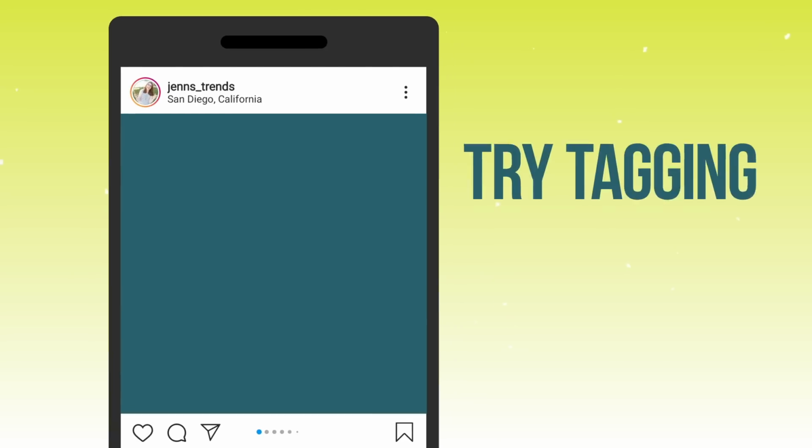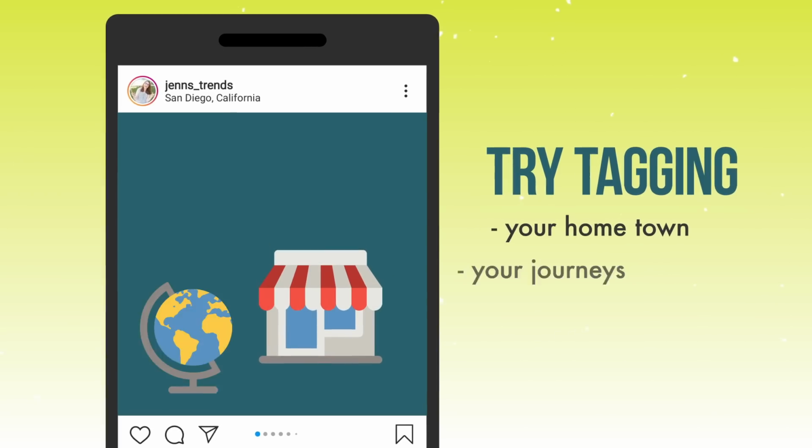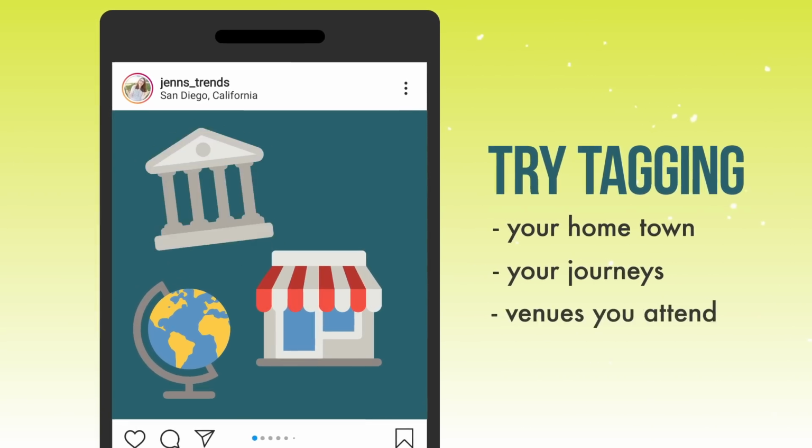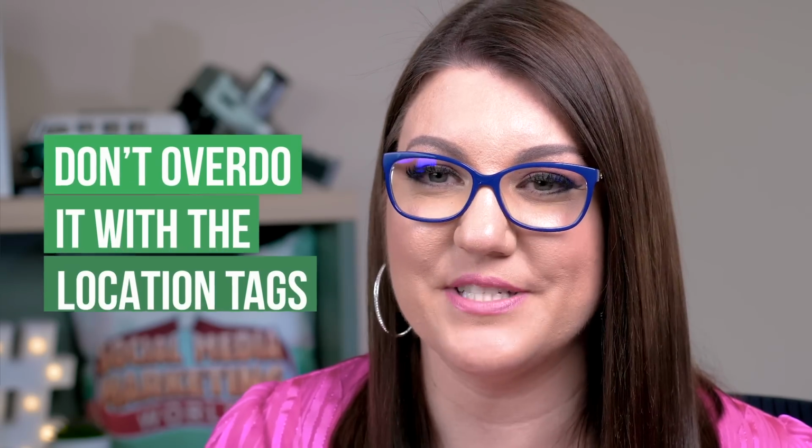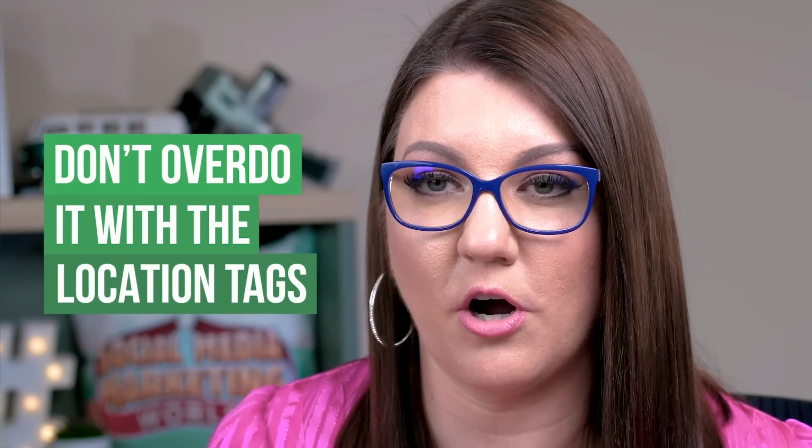If your business doesn't have a physical location, you can use tags in and around the vicinity where you live, where you travel. If you attend venues, events, or anything related to your business that is at a physical location, you can tag those locations too. I don't recommend adding a location tag to every single post all the time, but when doing it strategically, it can help boost that exposure to more people.